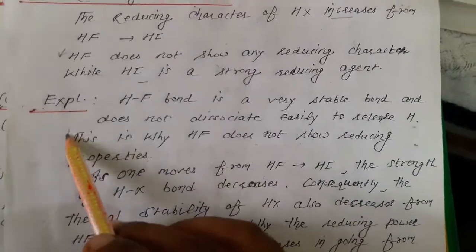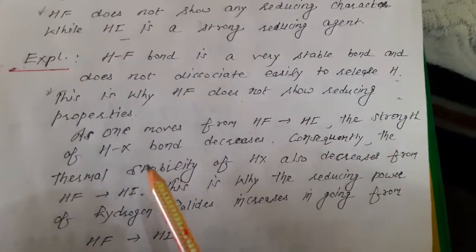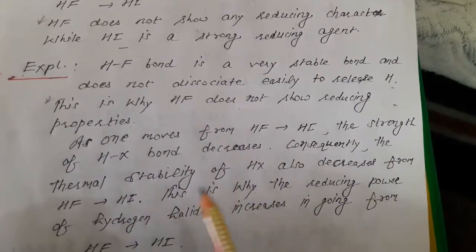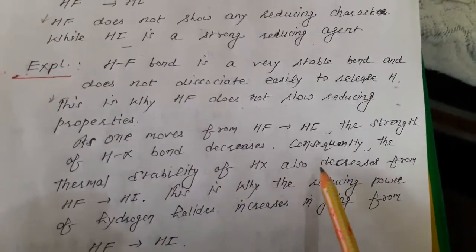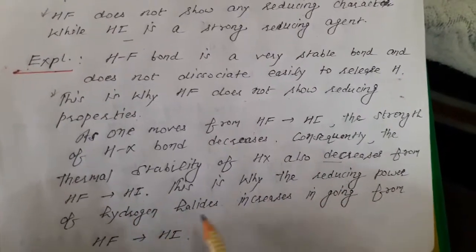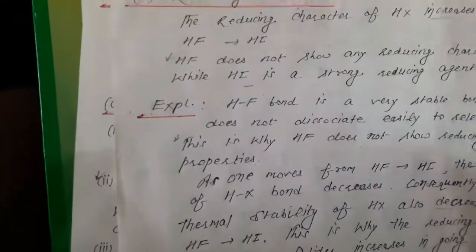This is an important question. As one moves from HF to HI, the strength of the HX bond decreases. Consequently, the thermal stability of HX also decreases from HF to HI. This is why the reducing power of hydrogen halides increases in going from HF to HI. That's why HI is the strongest reducing agent.